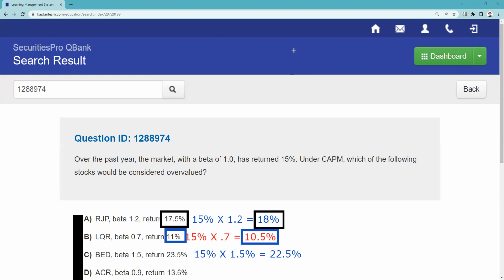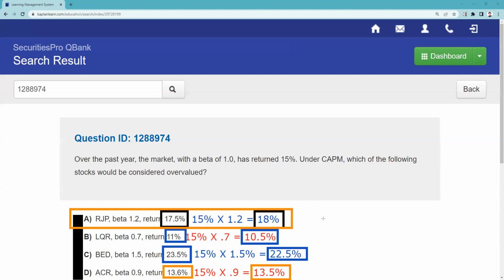1.5 is the beta, returns 23.5. 15% times the 1.5. It looks like I got a typo there, 1.5, not percent. That's Dean. Anyways, it's 22.5 and it's 23. So again, that looks good. 15% times 0.9. We're expecting 13.5. We got 13.6. And so based on that answer set, it looks like the one that is overvalued is choice A. So I hope you found that helpful.